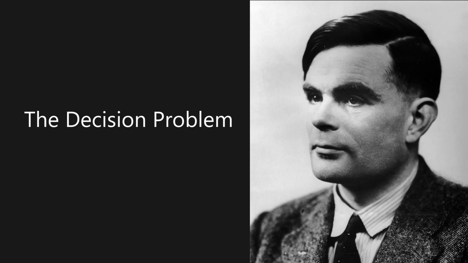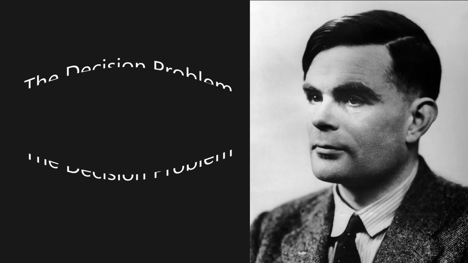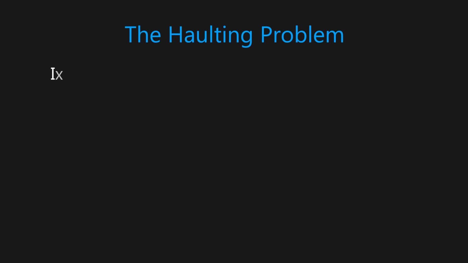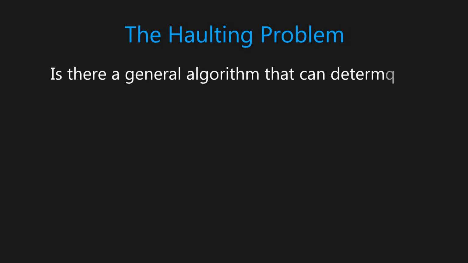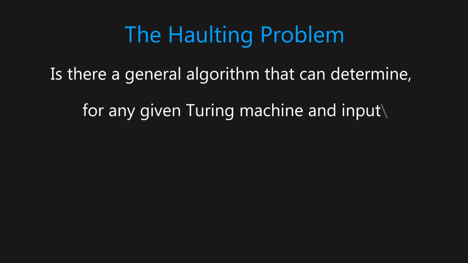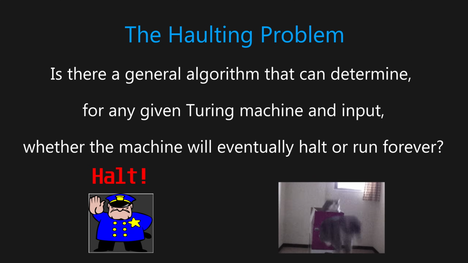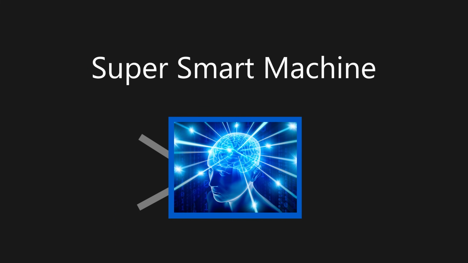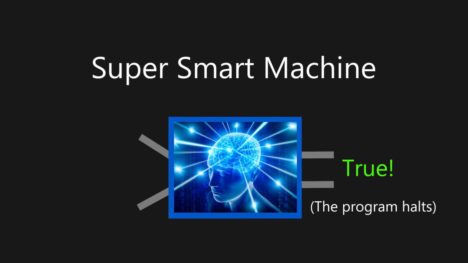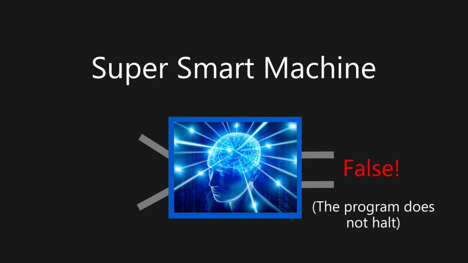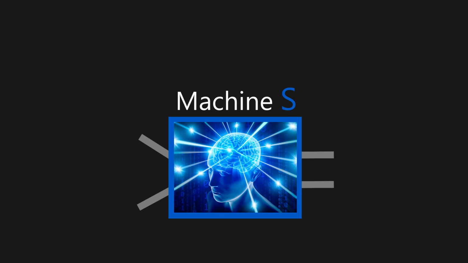With this, Turing made his own version of the decision problem, the halting problem, which asks, is there a general algorithm that can determine, for any given Turing machine input, whether the machine will eventually halt or run forever? Using his theoretical machine, he made this theoretical scenario. Imagine a super smart machine that takes an input in the form of a program, and either returns true if the program ends up halting, or false if it goes in an infinite loop. Let's call this machine S.